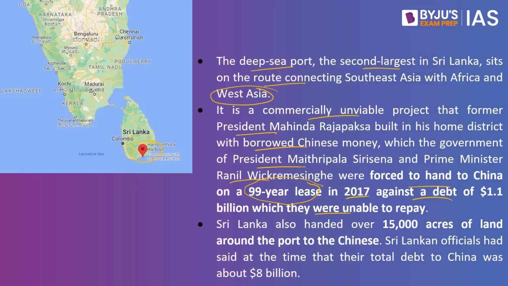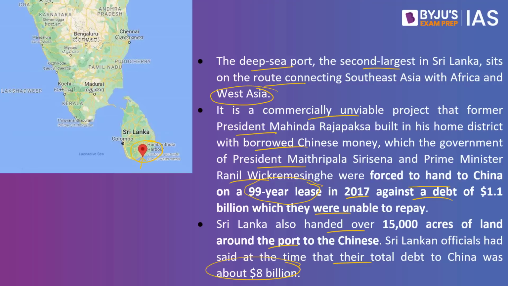were unable to pay. Sri Lanka also handed over 15,000 acres of land around the port to the Chinese. Sri Lankan officials had said at that time that their total debt to China was about $8 billion as well. So in this particular backdrop, what we have to understand is that there is one of the ships, it is entering the Hambantota port, and if it enters the Hambantota port, India has its share of concerns.